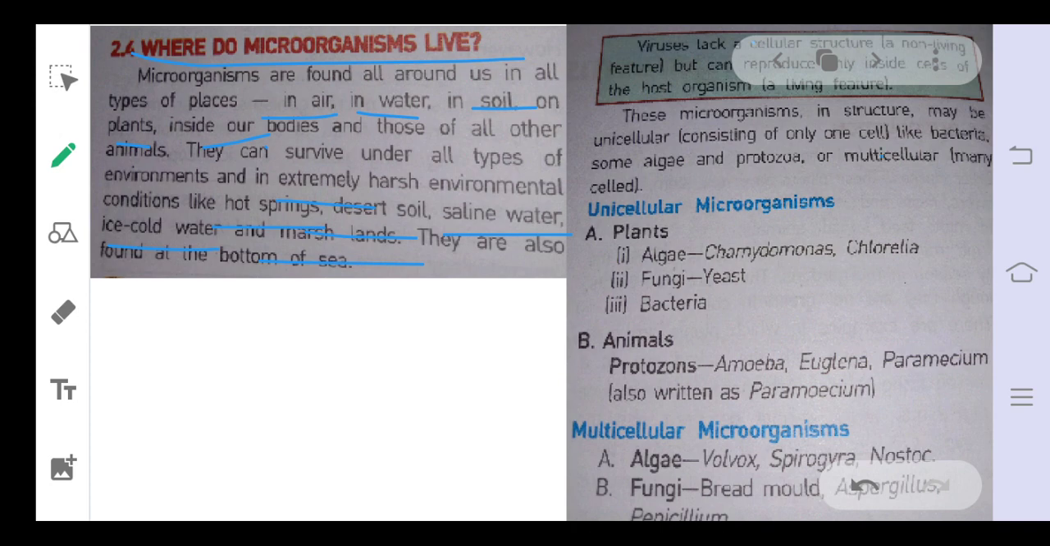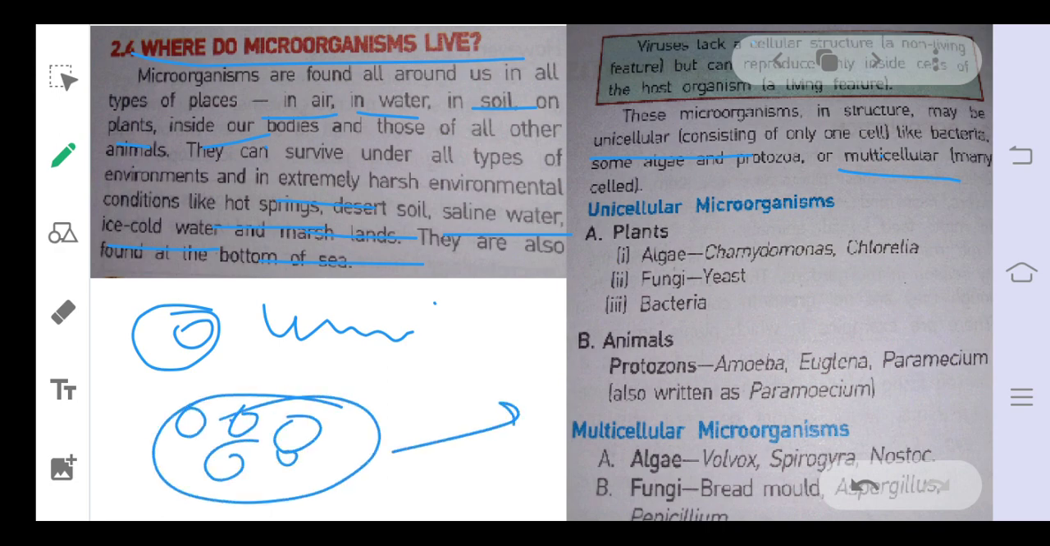Okay, here the viruses lack the feature that we had already discussed. Here it is written that microorganisms in structure may be unicellular or multicellular, which we had already discussed. Unicellular means made up of a single cell, and multicellular means made up of many cells.